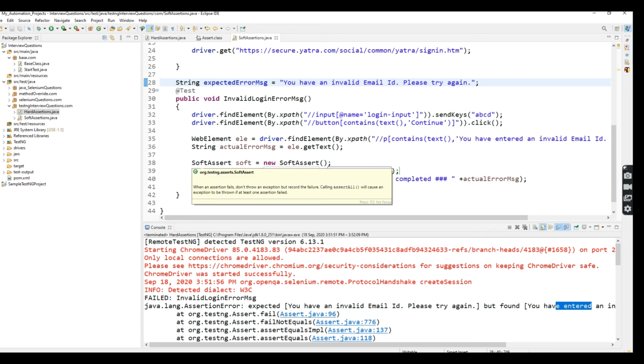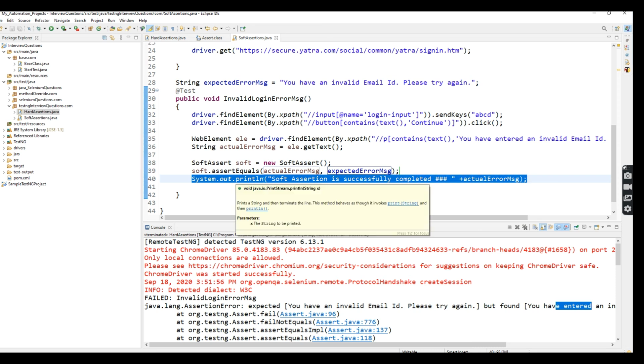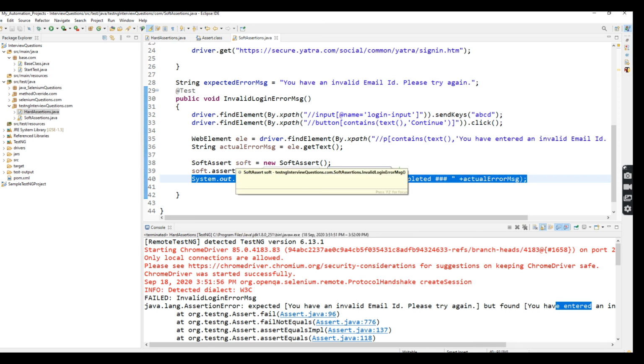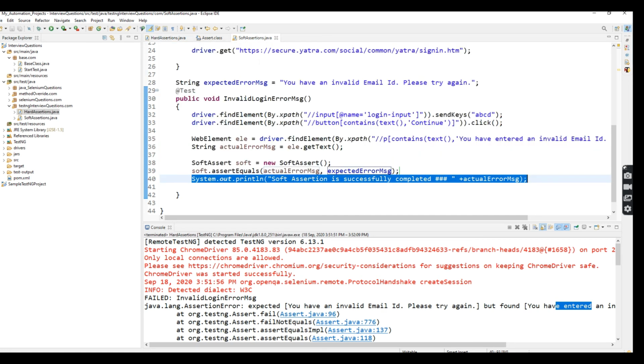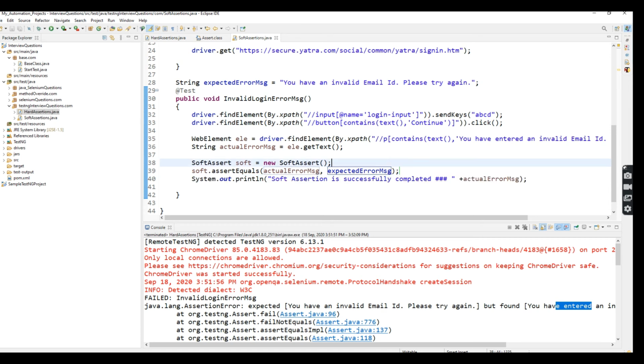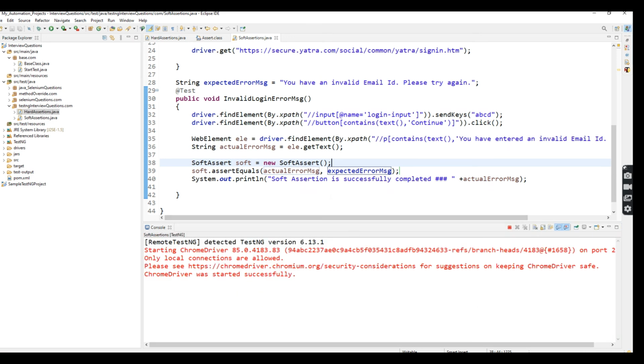But in soft assertion, what happens is it will print this line. Whether it passes or fails is not considered, it will print and run the next test also. But in hard assertion, if it fails, what happens? It will be stopped, it will be terminated. But in soft assertion it's not like that. Let's see what will happen. So now the expected is that the sysout will be printed. So this is my expected output.